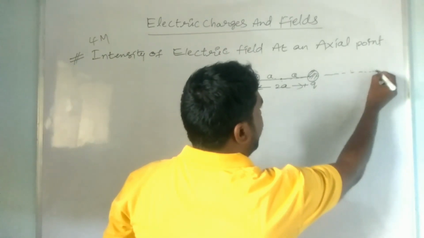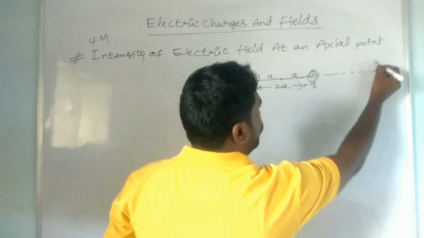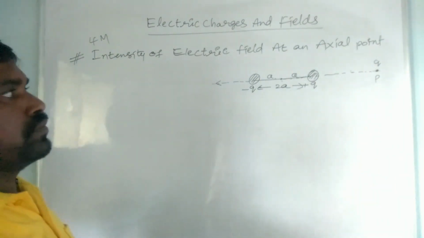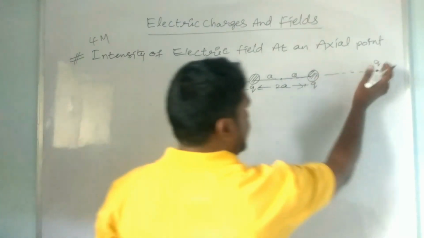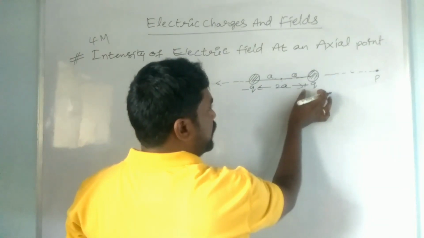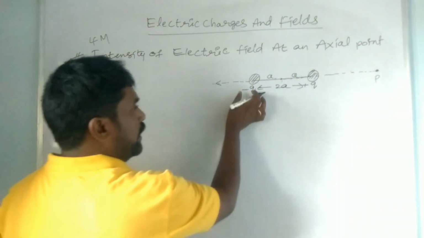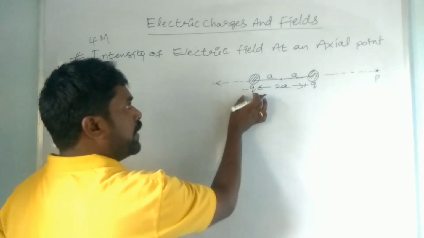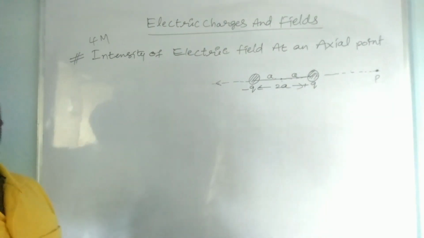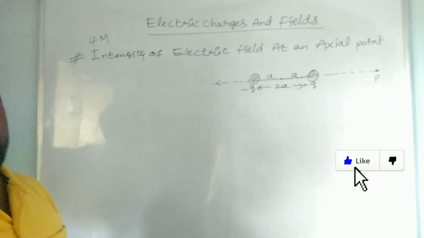Let a point P, a charge Q, be located at the point P. At this point the intensity of electric field is produced by the plus q charge and also by the minus q charge, and then we add both to get the net intensity of electric field.